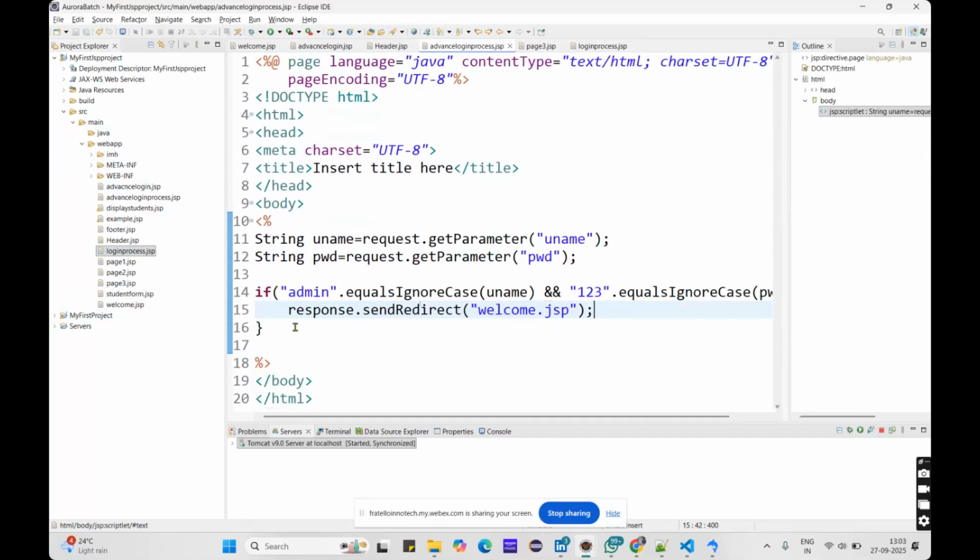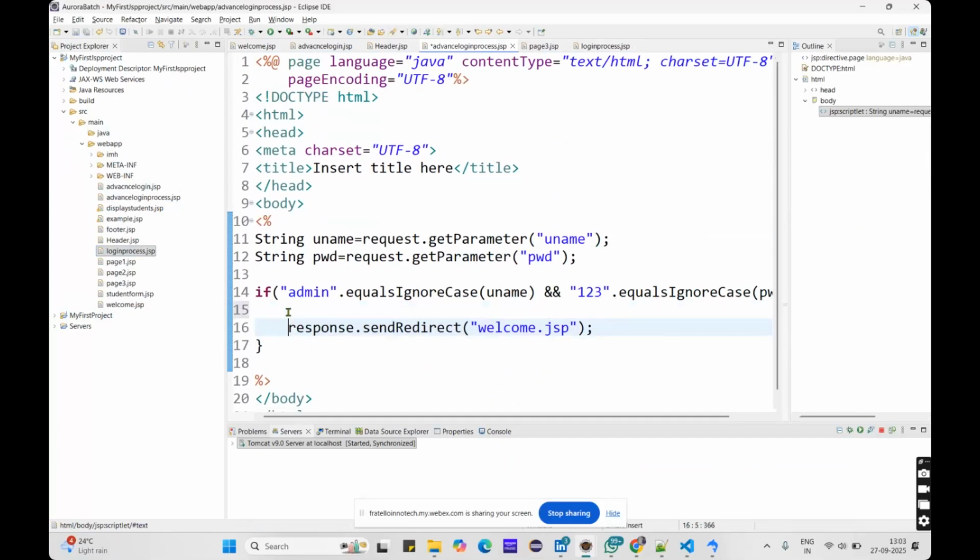And as I said, I will discuss session management, right? Session management is used to store a value in a certain variable. Now I want to store this username and use that username value in the welcome page.